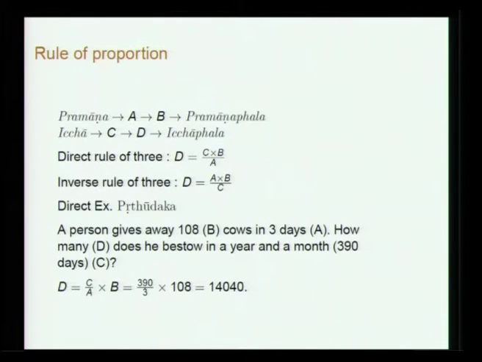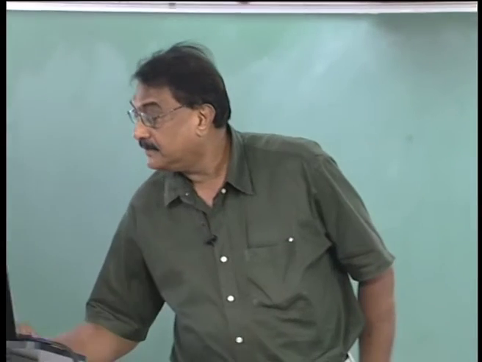That is 390 days; a year is taken to be 360 and a month 30. Here it is clearly a direct rule. B is 108, the pramana phala, the pramana is 3 and the ichha is 390. So, 390 by 3 into 108. This is the answer.